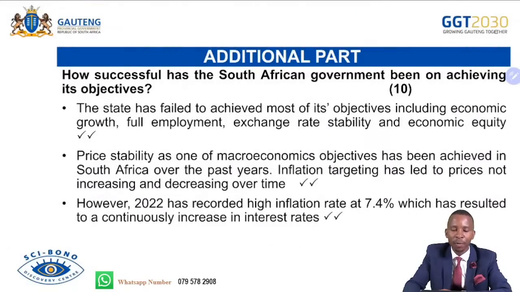Additional part: how successful has the South African government been in achieving its objectives? The state has failed to achieve most of its objectives, including economic growth, full employment, exchange rate stability, and economic equity. Price stability is one of the macroeconomic objectives that has been achieved in South Africa over the past years. Inflation targeting has led to prices not increasing and decreasing over time. However, 2022 recorded a high inflation rate of 7.4%, which resulted in the government increasing its interest rates.